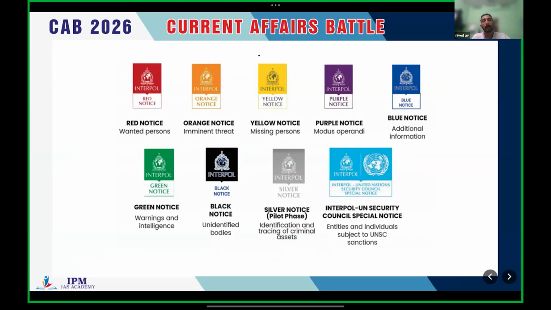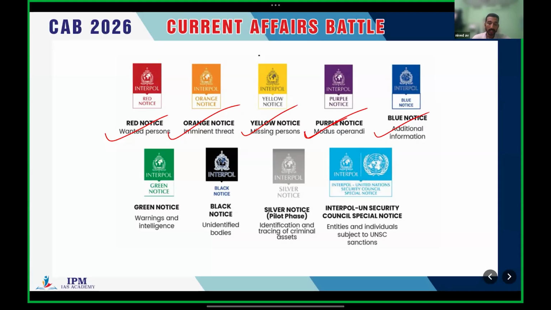Try to understand the color codes and what the different color notices show. The red notice is for wanted persons. The orange notice is for imminent threat. If there is an imminent threat, Interpol will issue an orange notice. The yellow notice is for missing persons. The purple notice is for modus operandi. And the blue notice is for additional information regarding any subject.